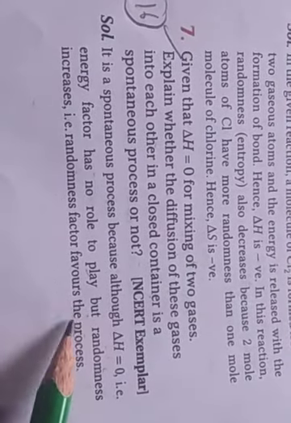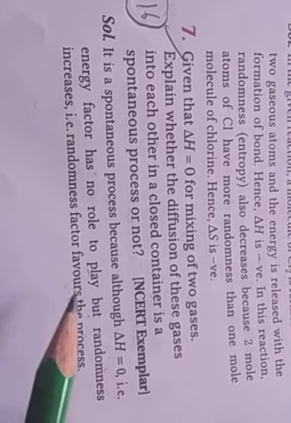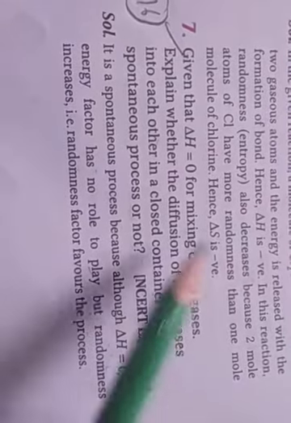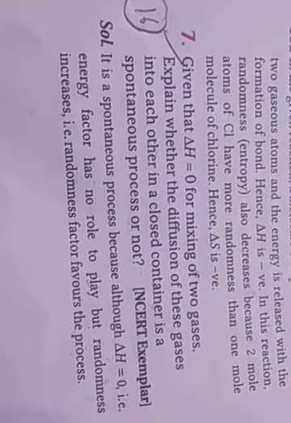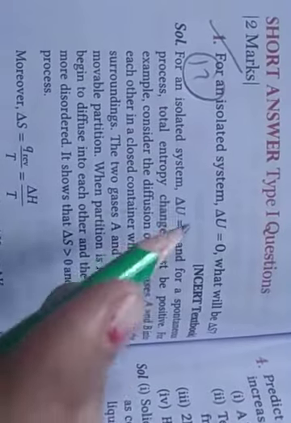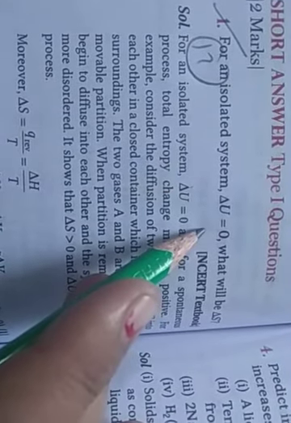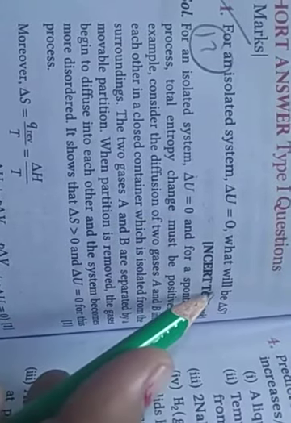If any condition applies here, diffusion, this is the process considered this way, but the energy factor does not play a role here because delta H is equal to 0. Next question: for an isolated system, delta U is equal to 0. So what will be the delta S? What is the difference between enthalpy and entropy?